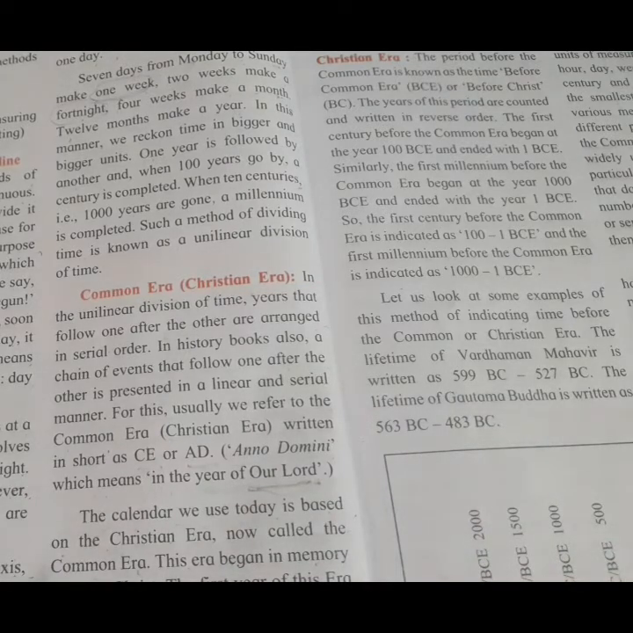The first year of this era is the year when it began. It is shown as the number 1.